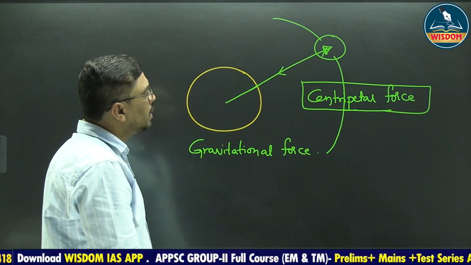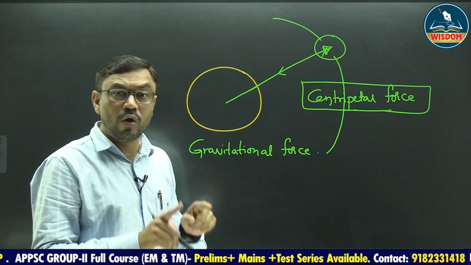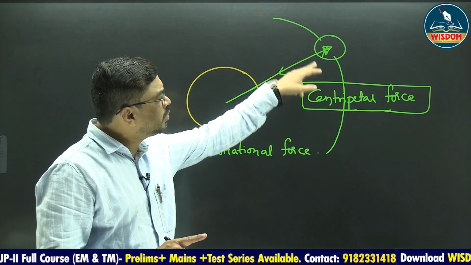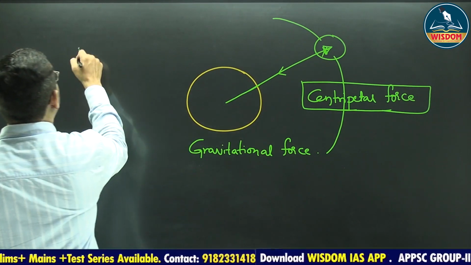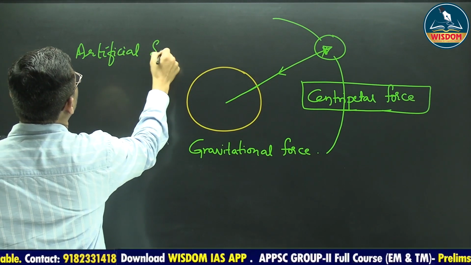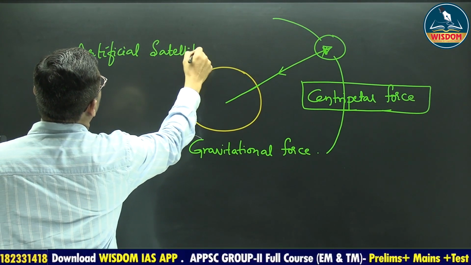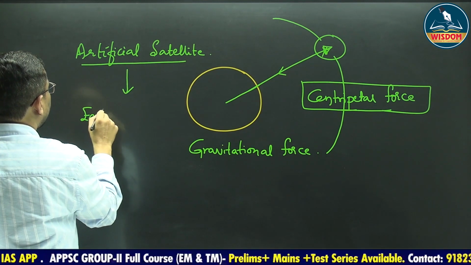Here the centripetal force should be equal to the centrifugal force. Then only the object will be placed in its path. In a similar manner, the artificial satellite will be launched into Earth's orbit.